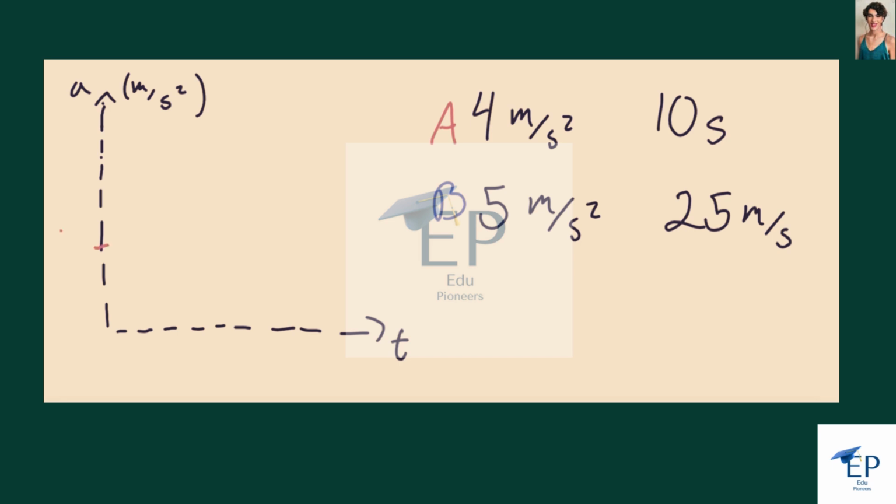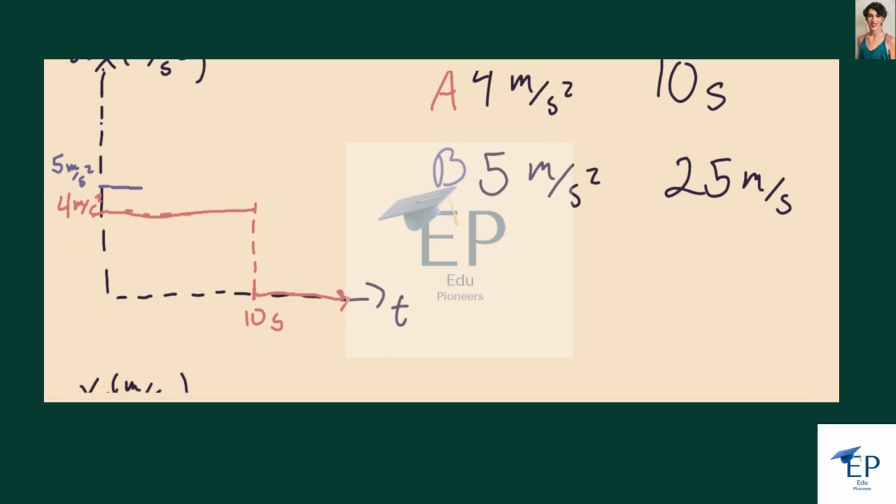It's initially at 4 meters per second squared, and it's like that for 10 seconds. And then it maintains a constant velocity, so the acceleration is then 0. For B, it's at 5 meters per second squared, and it does this for some amount of time, which we'll figure out right now.